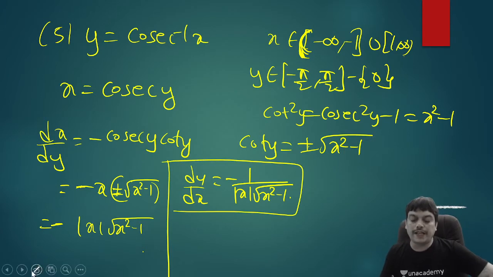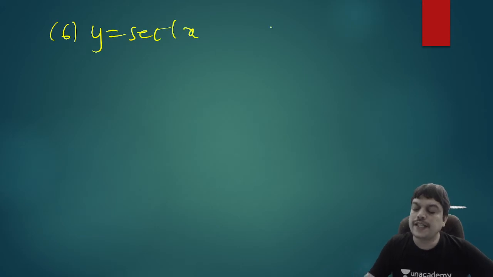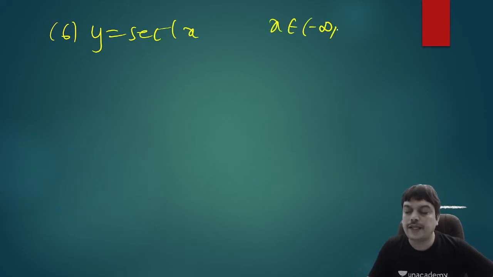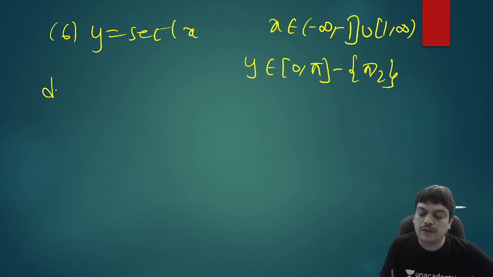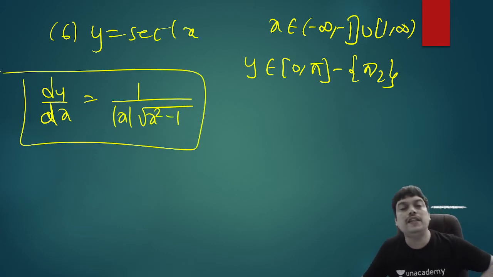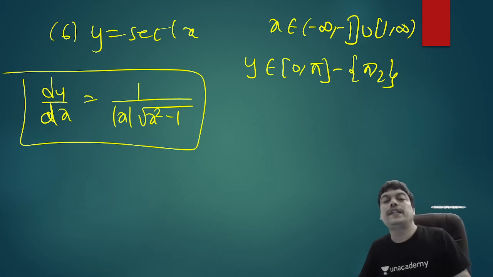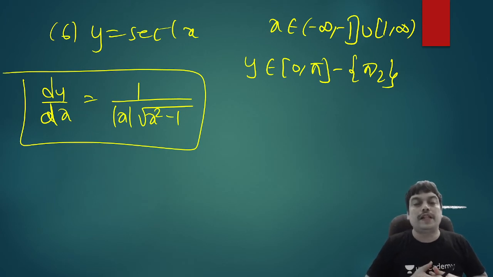The same way we can also derive a formula for secant inverse. If y equals secant inverse of x, again x belongs to the same interval as you wrote earlier, minus infinity to minus 1 union 1 to infinity. That is the domain of the function. And the range of the function matches cos inverse except for pi by 2, where it is not defined. When you write the derivative of this function, I am writing the answer directly because I have already done 5 of them. It is 1 by mod x root of x square minus 1 without a minus sign. Earlier you had a minus, now you just have the plus sign. This is the derivative formula for secant inverse of x. So this is how you can write the derivatives of standard inverse trigonometric functions.